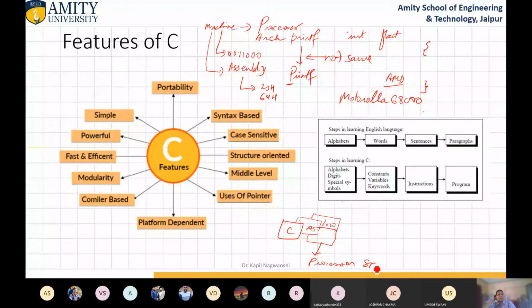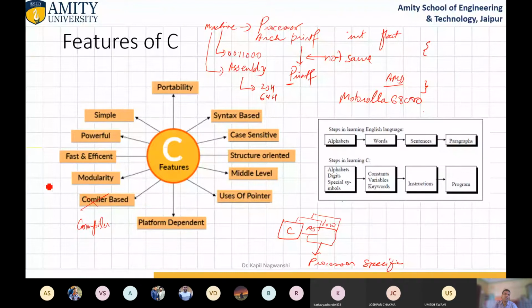That's why the processor and operating system together form the platform. So it is platform dependent, meaning for a particular platform we need to use a different compiler of C. It is compiler based.